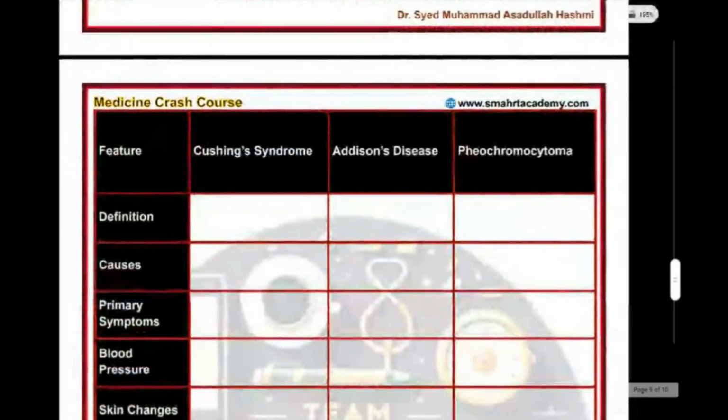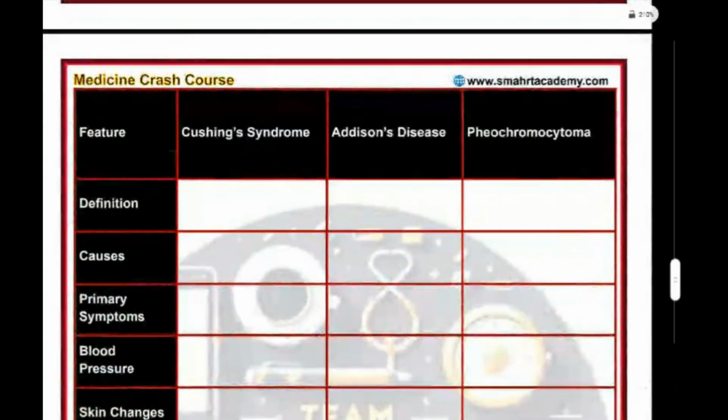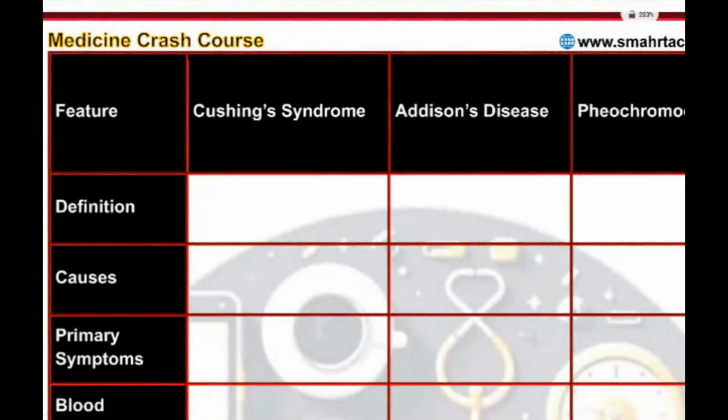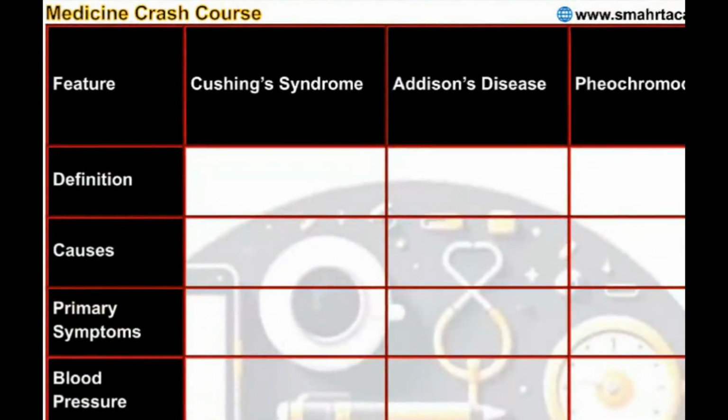Now we will come to adrenal disorders. Okay? Disorders of adrenal gland. What is the difference between Cushing disease and Cushing syndrome? Cushing disease means the problem is in pituitary. Cushing syndrome means the problem is in adrenal gland. So what is Cushing syndrome? What is the definition?